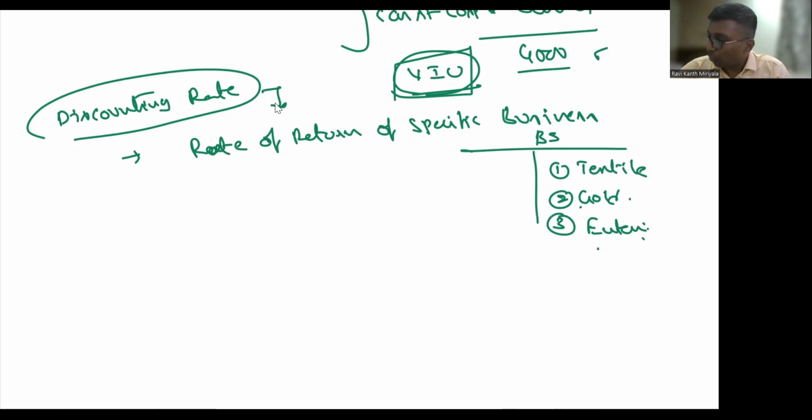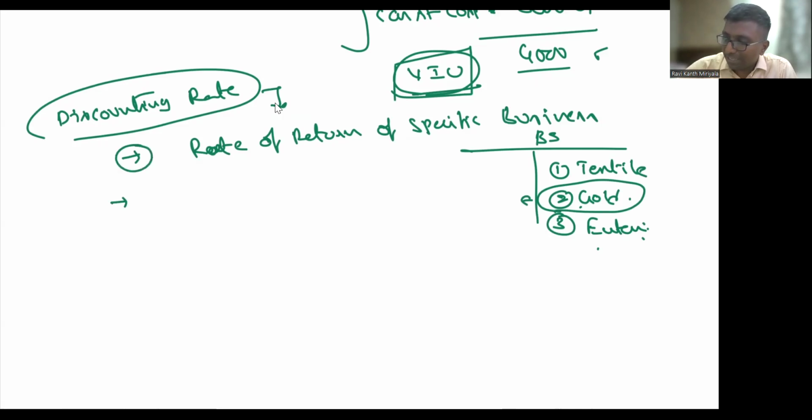When you are looking at the impaired assets of the gold business, then the gold business's rate of return you are supposed to take, but not the average of all the businesses. The specific business you are supposed to take. It's very difficult for me to calculate like that, sir. Oh, is it? Then you can do what you can do.